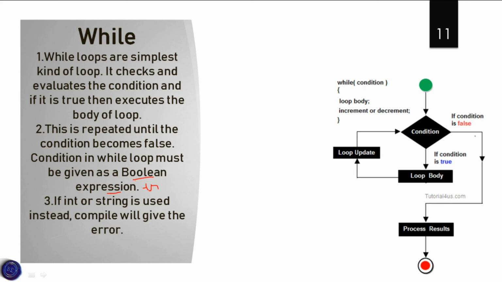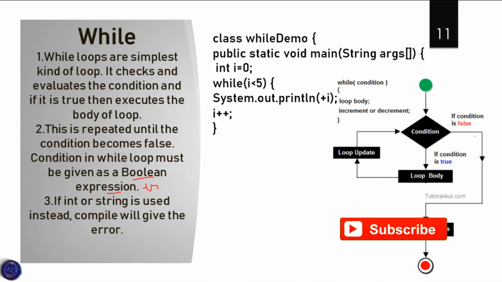If an int or a string is used instead, the compiler will give an error, because if the condition doesn't evaluate to true or false, the computer doesn't know which is a true statement and which is a false statement. Now let us discuss an example code.